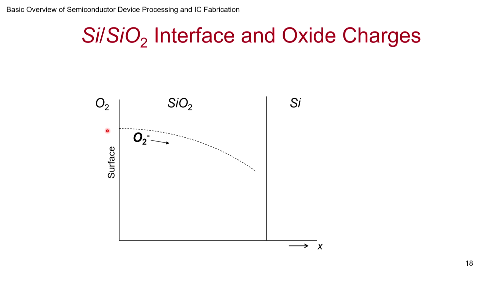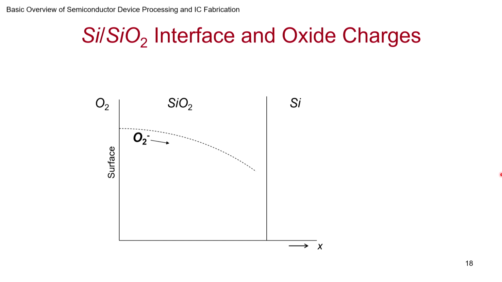Supposing this is the surface, outside world, you could have deposited something here, but typically when you start off, it's outside world. Oxygen is here during the oxidation. Then oxygen is coming in and going in, diffusing, and this is the silicon silicon dioxide interface. This is the scenario that you would find when you are oxidizing it.